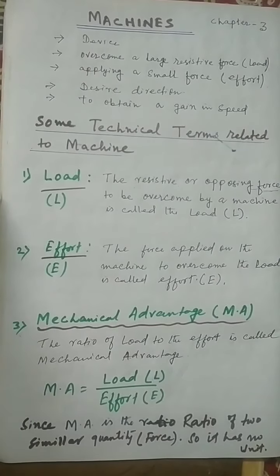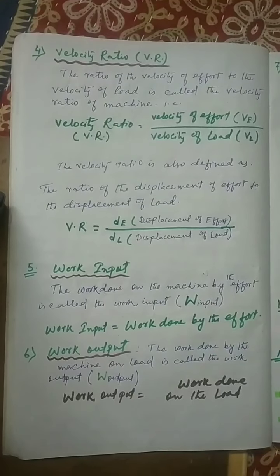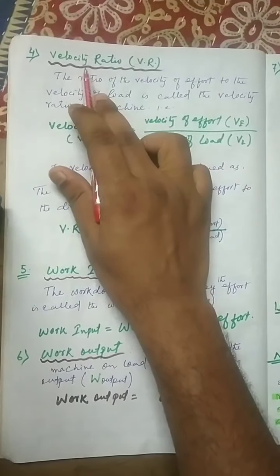Okay, hope you understand. Fourth point is velocity ratio.